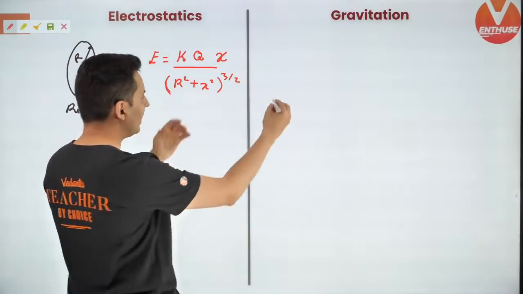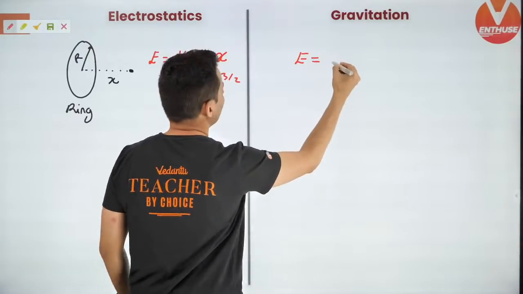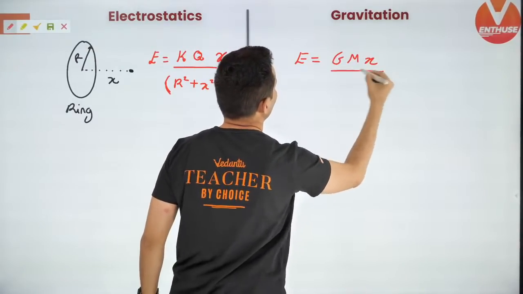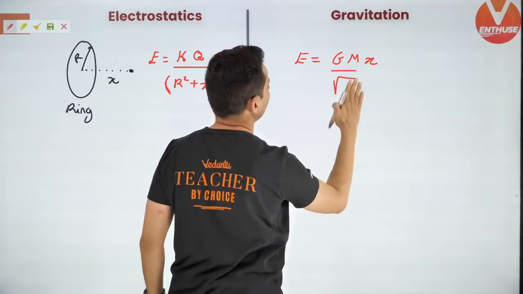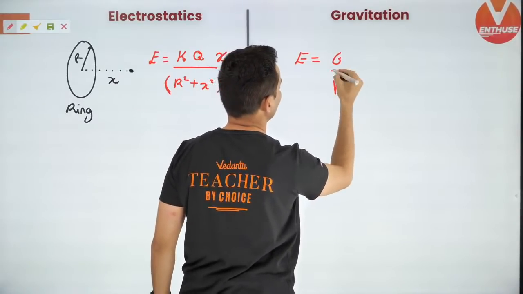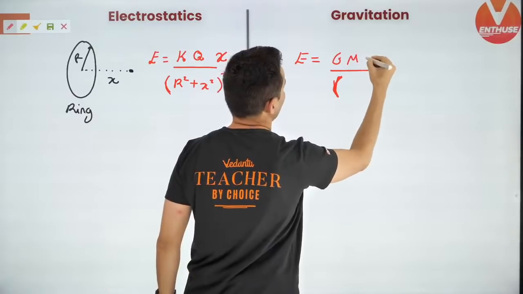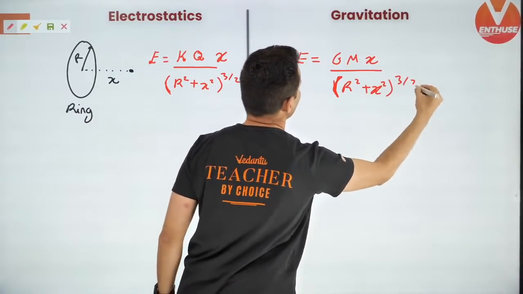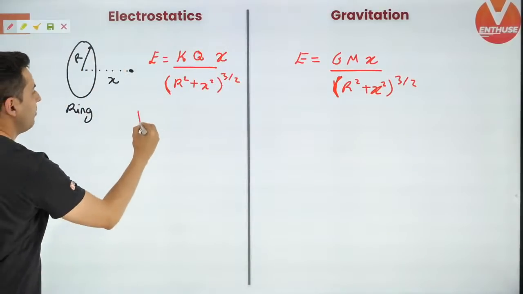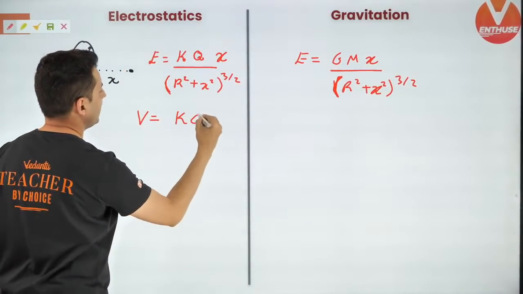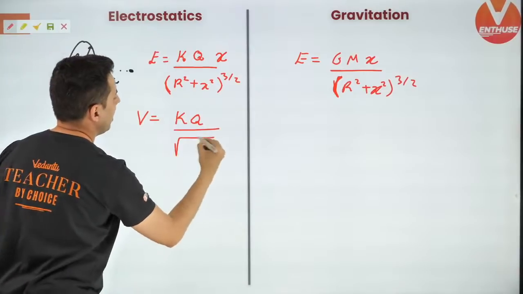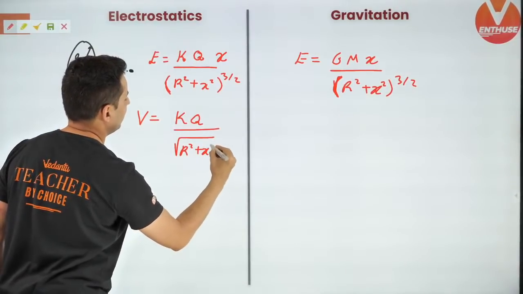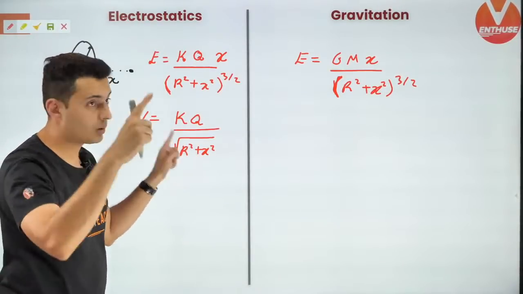That's how it is. And in gravitation, the field will be GMx divided by (r square plus x square) whole raised to 3 by 2. That's how it works. Potential wise, it is just kq divided by the square root of r square plus x square. It's not raised to 3 by 2 for potential.